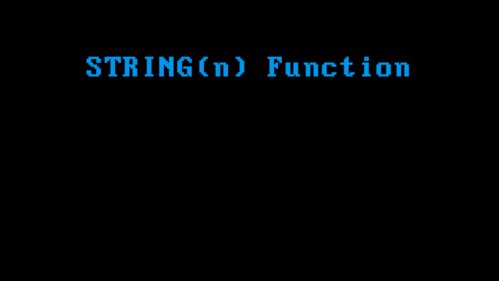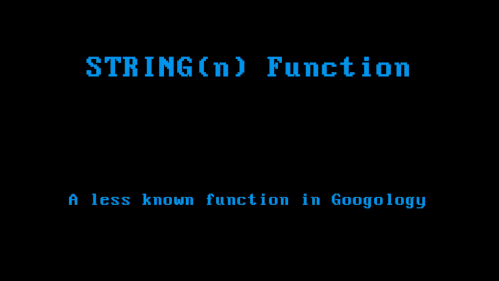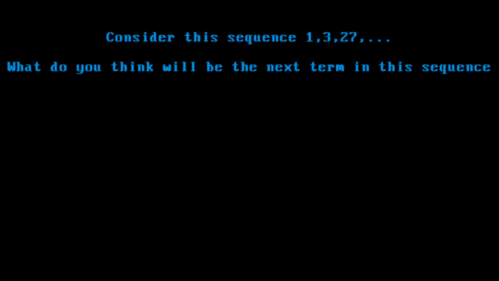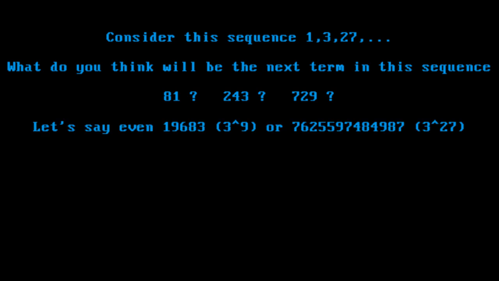String n function, a less known function in googology. Consider this sequence: 1, 3, 27. What do you think will be the next term in this sequence? 81, 243, 729.